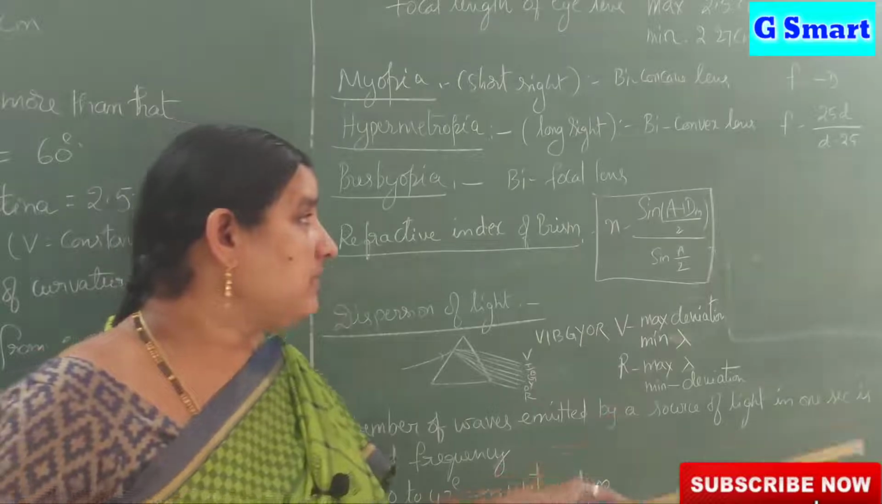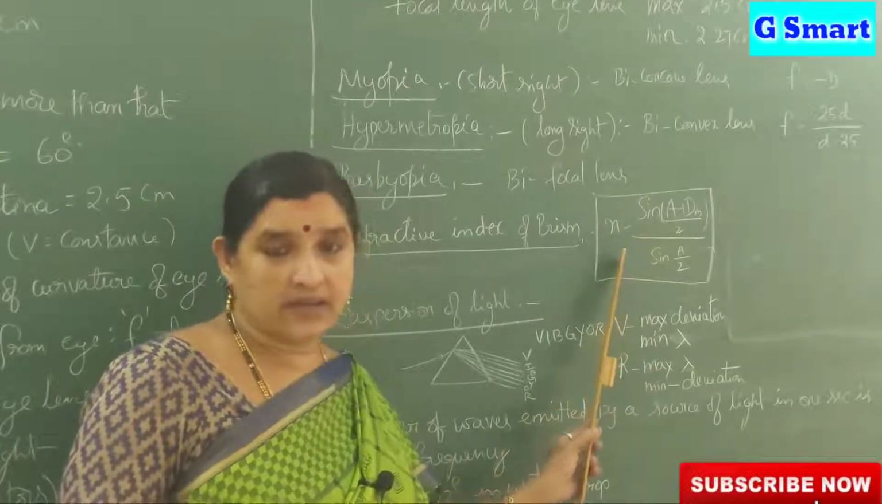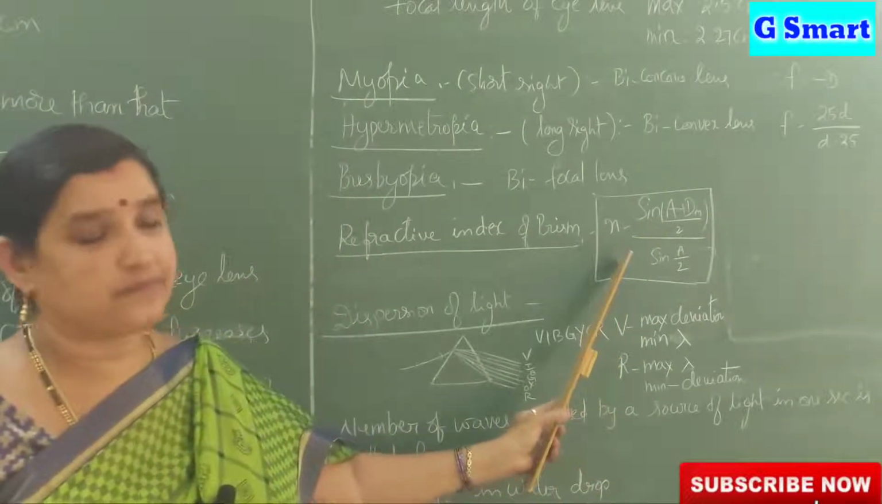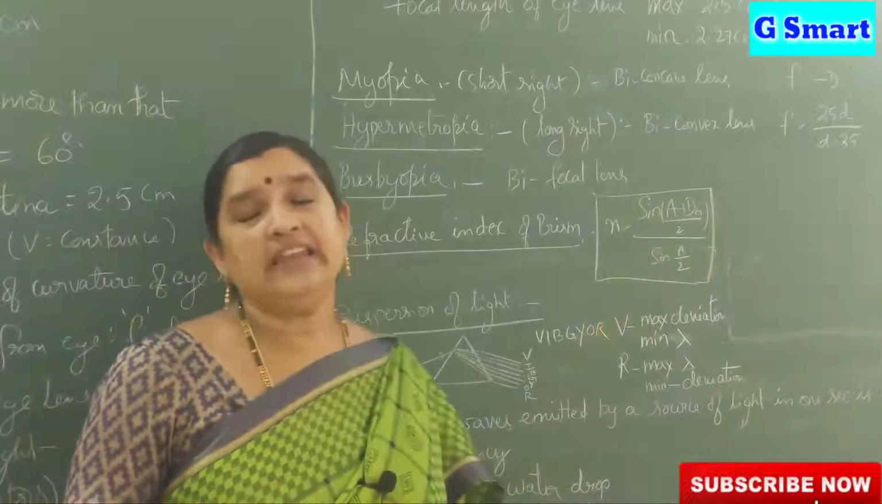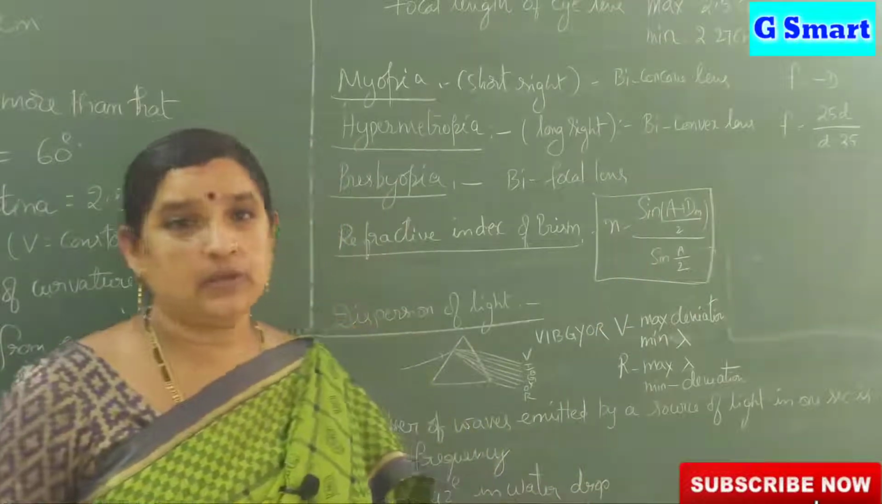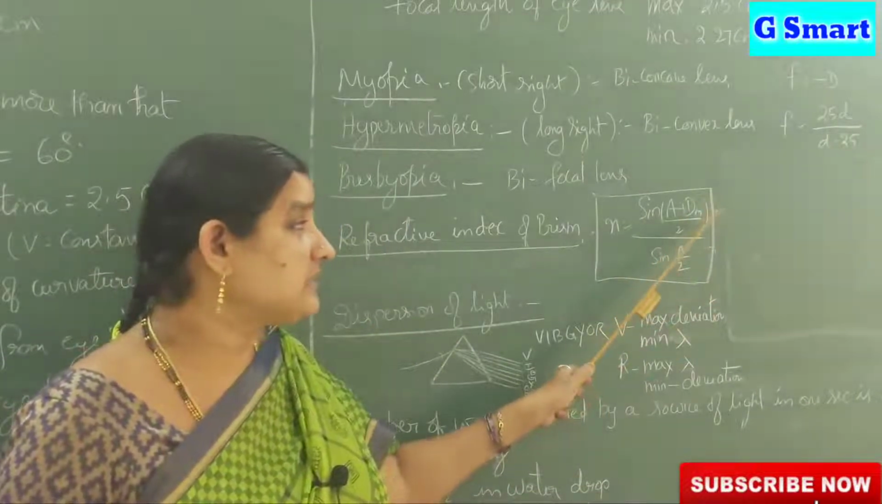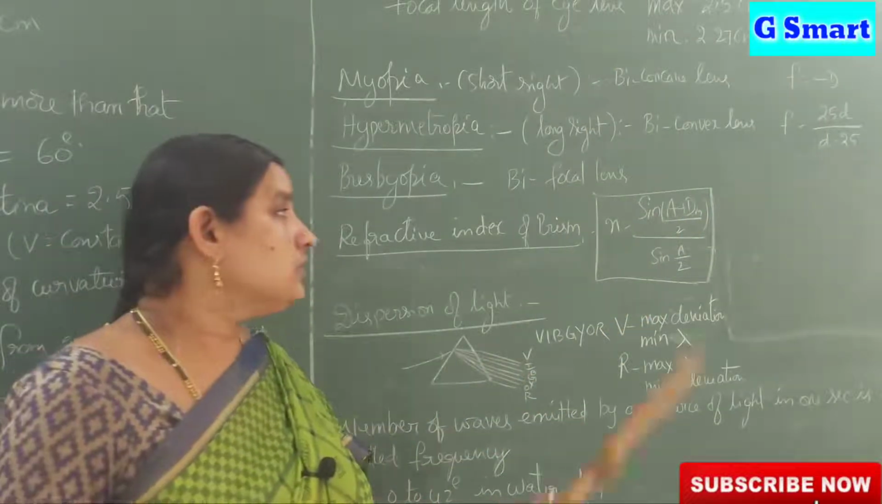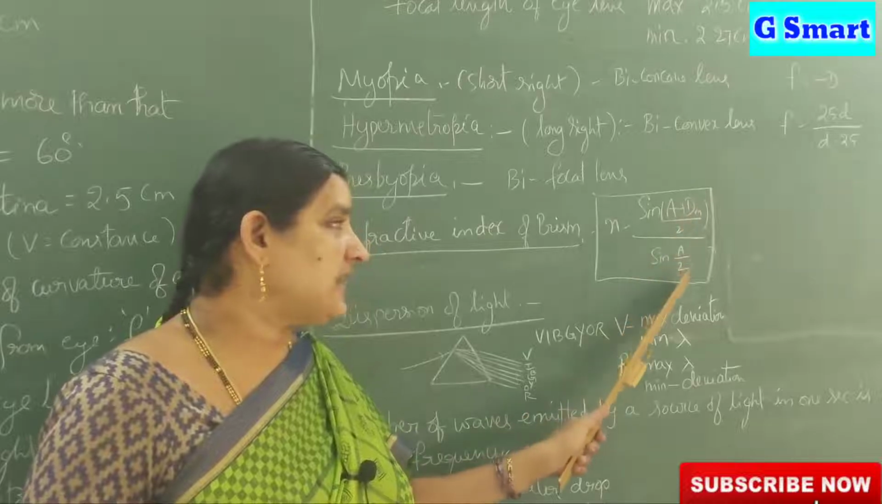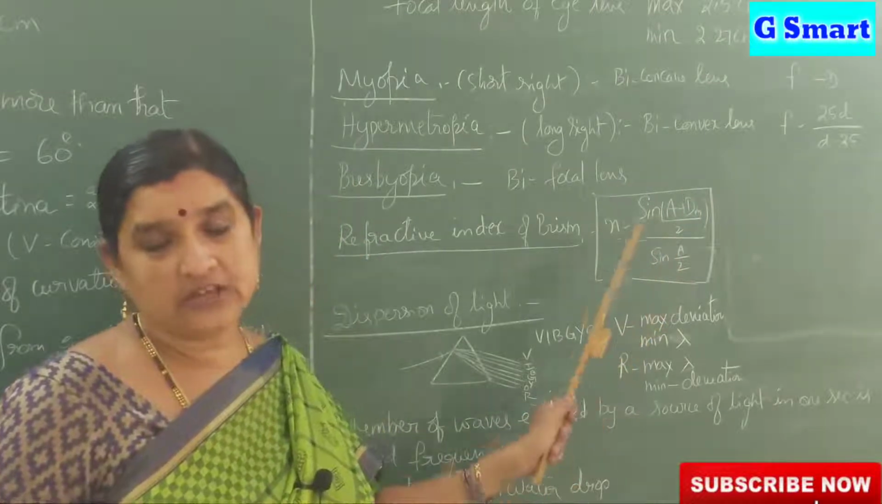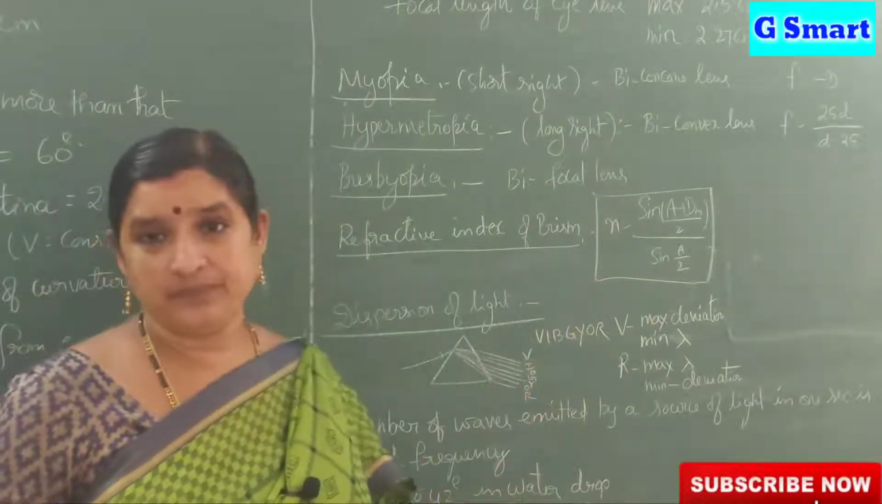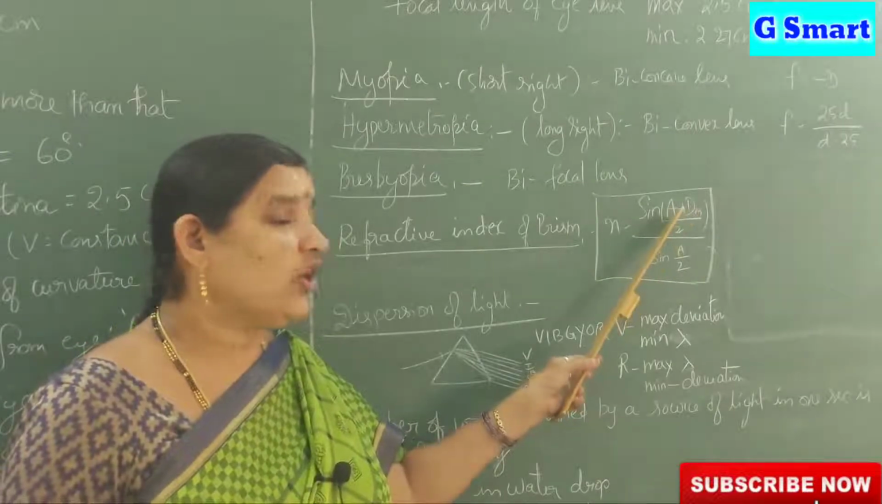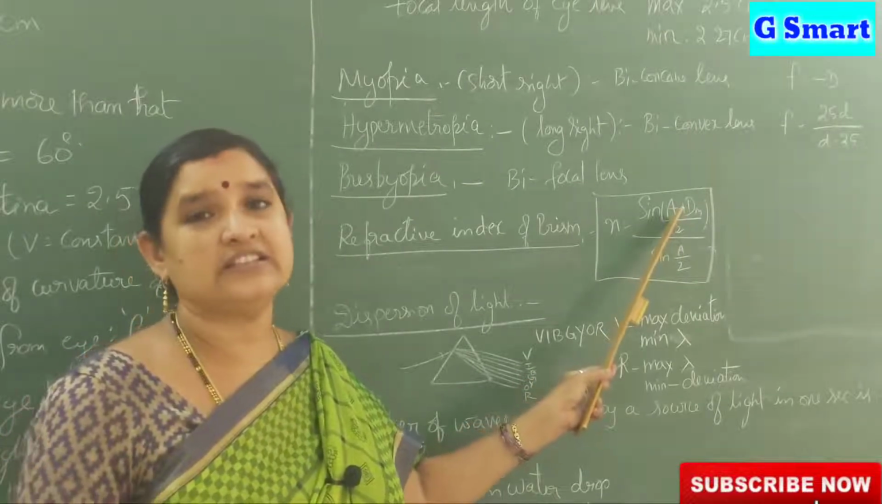By using that minimum deviation angle in this formula, we can get the refractive index of the prism: n is equal to sin((A plus D) by 2) by sin(A by 2). Sometimes we use D m, meaning the minimum deviation of that particular prism. So sin((A plus D) by 2) by sin(A by 2) is the formula to measure the refractive index of the prism. Here A means the angle of the prism, which is usually 60 degrees.